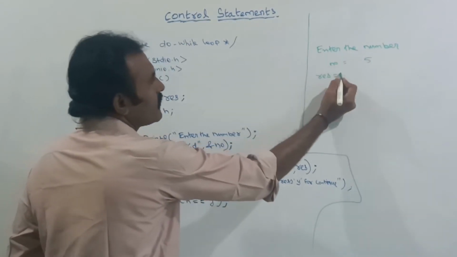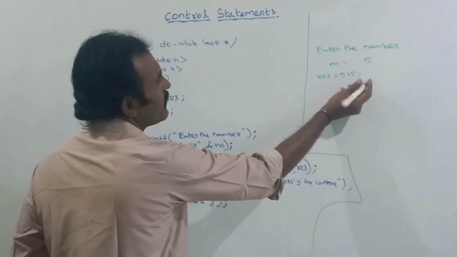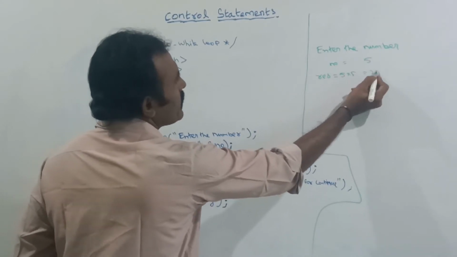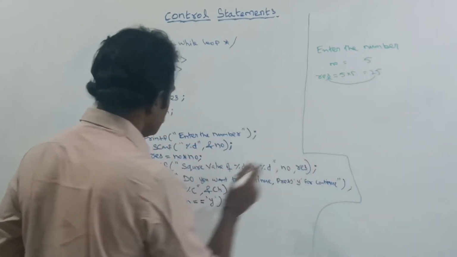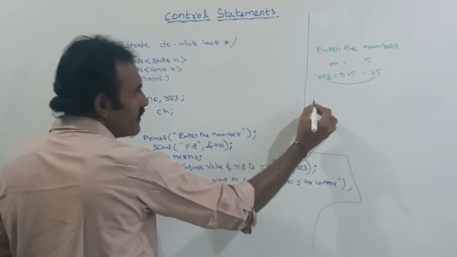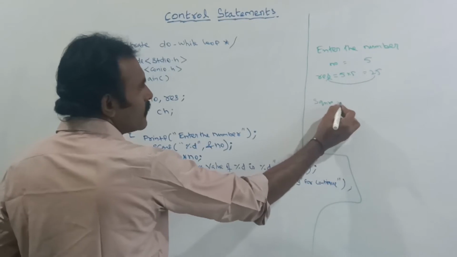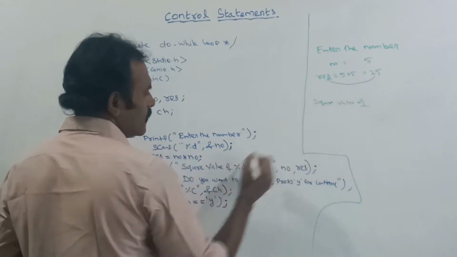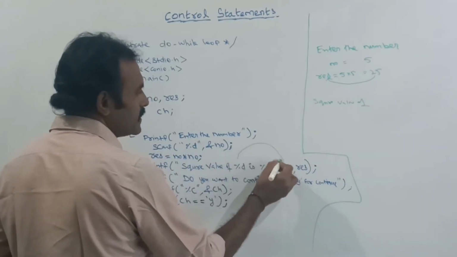What is the value of NO? 5. 5 into 5, that is, the result is 25. This 25 will be stored in RES. Next I am telling it to print the square value of percentage D. This percentage D is for NO.